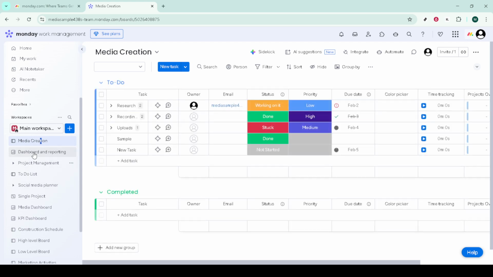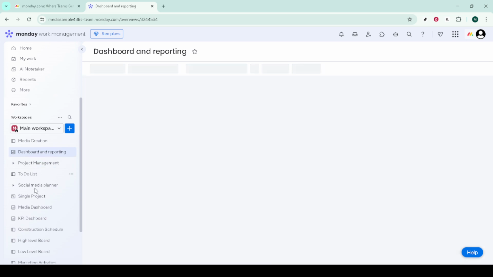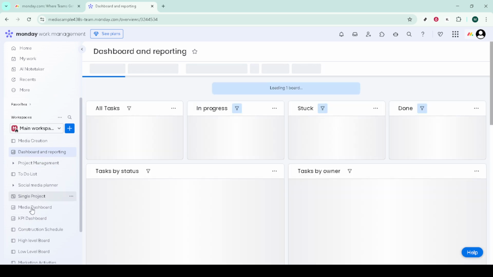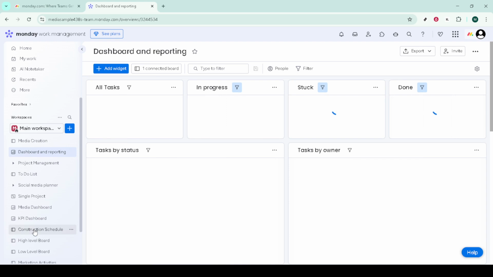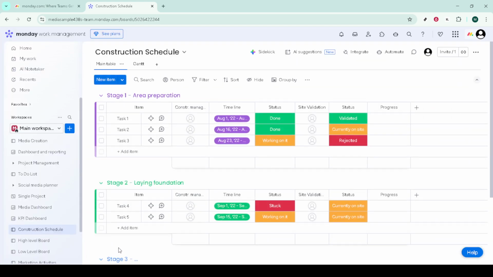On the right side of your table, look for the plus icon that lets you add a new column. Click that, then choose More Columns to open the full column library. From there, select Tags. This adds a dedicated tags column to your board, ready for flexible labeling.